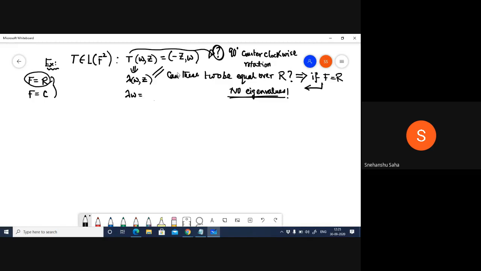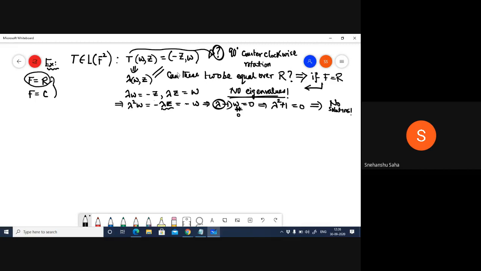We have lambda omega is minus z and lambda z is omega. We multiply this equation by lambda on both sides, so you get lambda squared omega equal to minus lambda z, and lambda z is nothing but omega, so this is minus omega. Then we have lambda squared plus 1 times omega equal to 0. Now this is non-trivial, so that means lambda squared plus 1 has to be equal to 0, and this has no solutions over the set of real numbers.